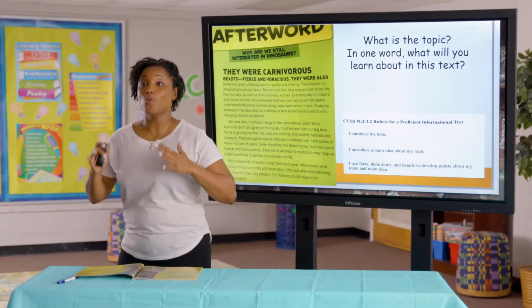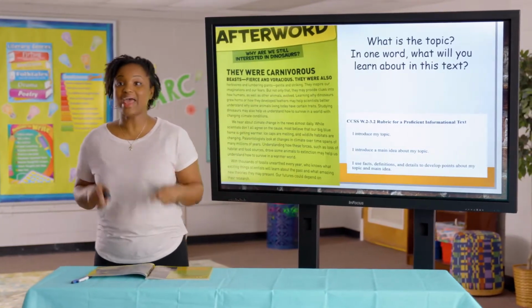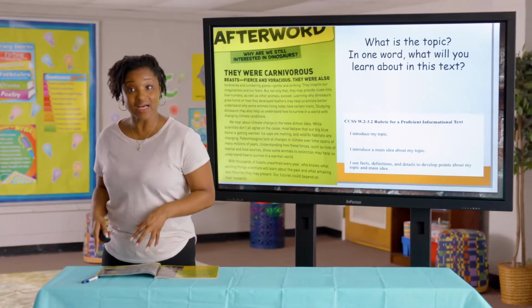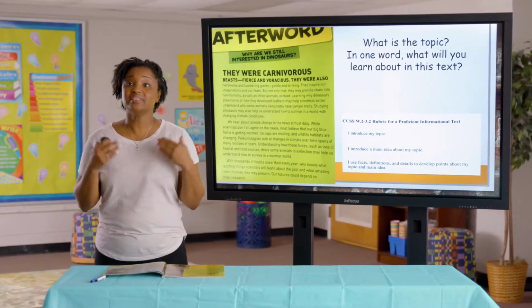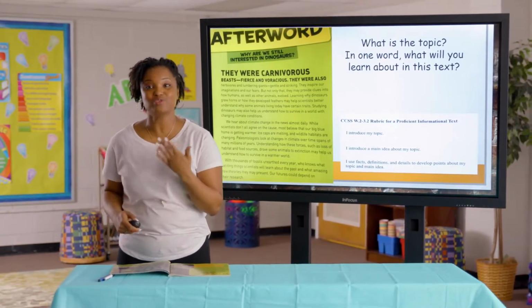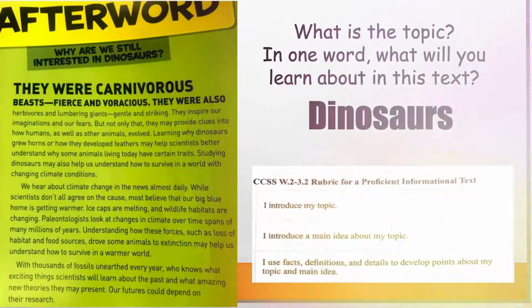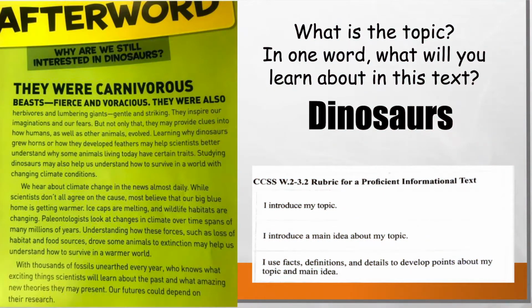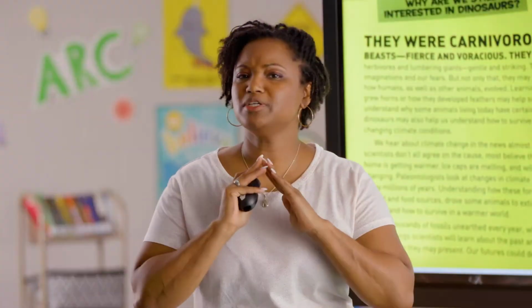Okay, so we have read the informational text and now it's time to use it to analyze, to see how the author did, and to set some examples for ourselves as we're writing our informational text. So the first thing is, what is the topic in one word? What will you learn about in this text? It should be so clear what we're learning about that you should be able to sum it up in one word.